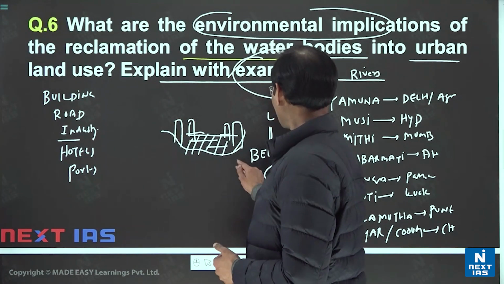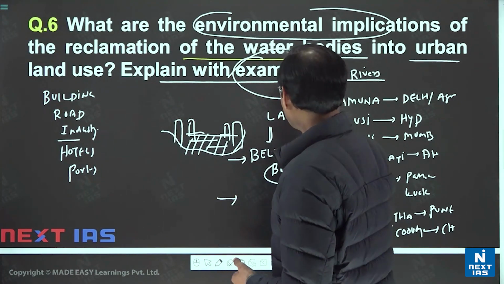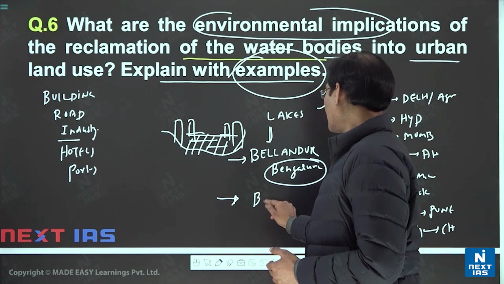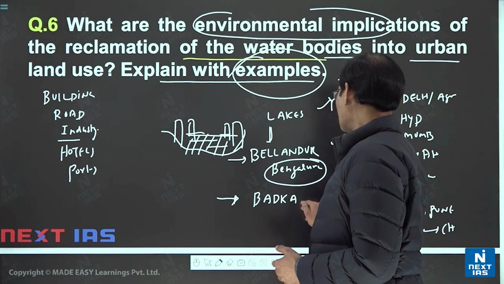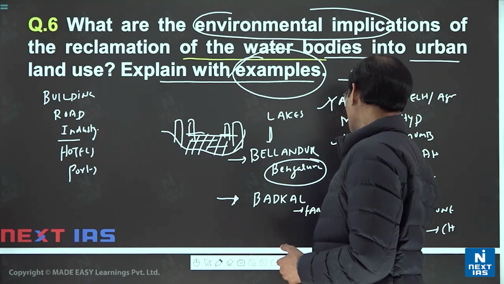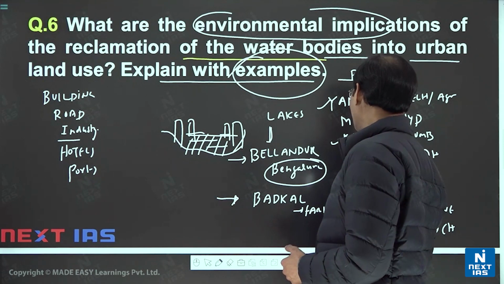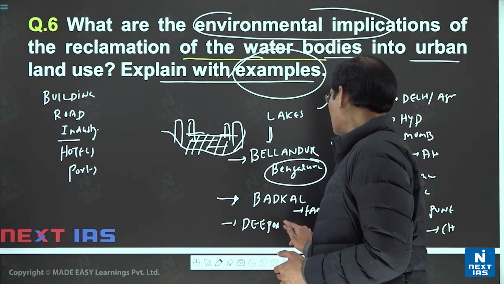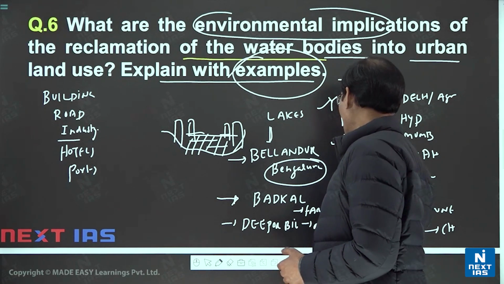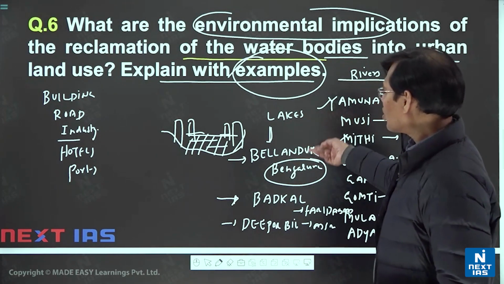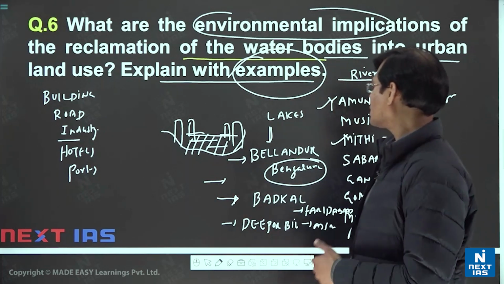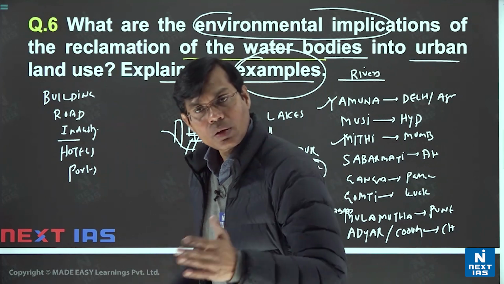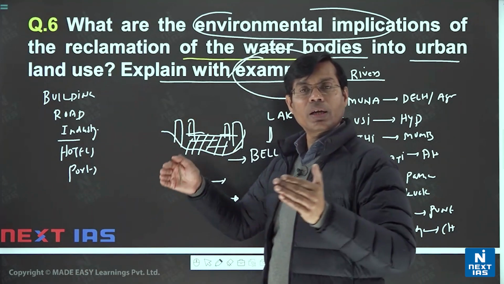Also you can mention other lakes like Badkal Lake, Faridabad, or any other wetland, Deepor Beel in Assam, and several other lakes you may put here. Those are encroached as well in India.